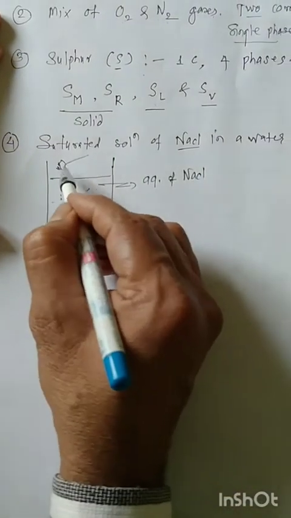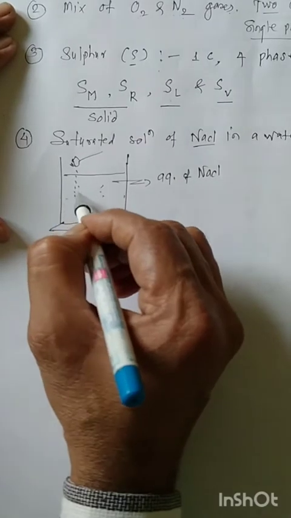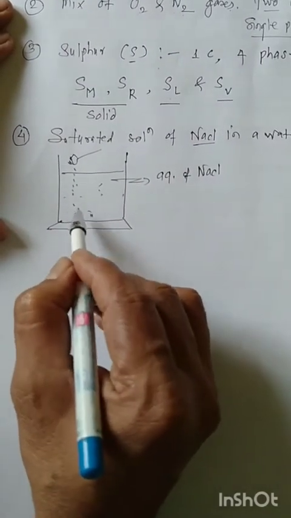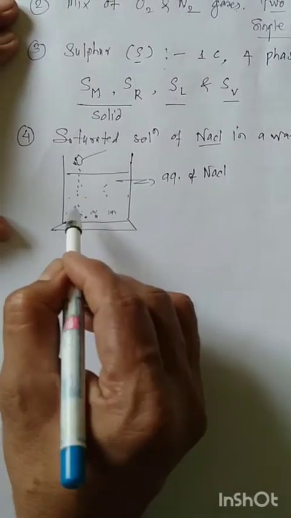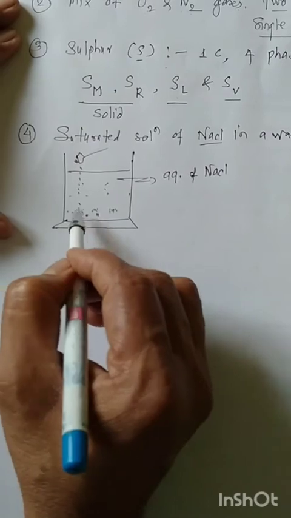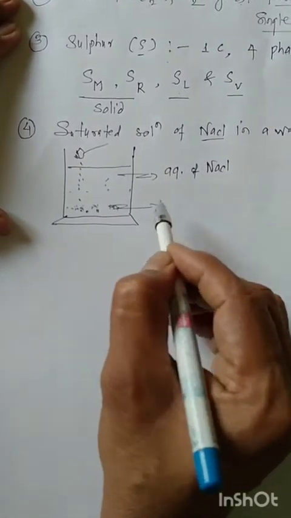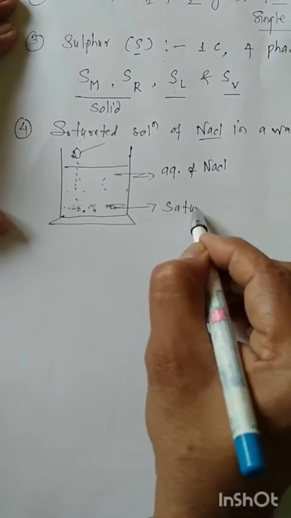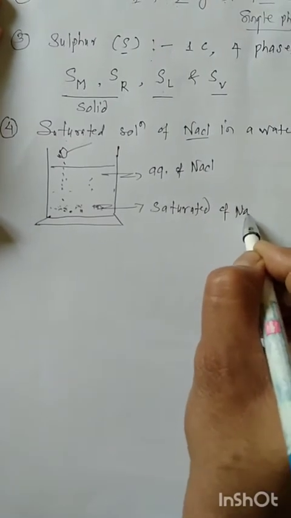Then we keep adding more and more sodium chloride. Here there is no more dissolution of sodium chloride. The sodium chloride settles down here, and this is the solid phase. Saturated solution of NaCl.